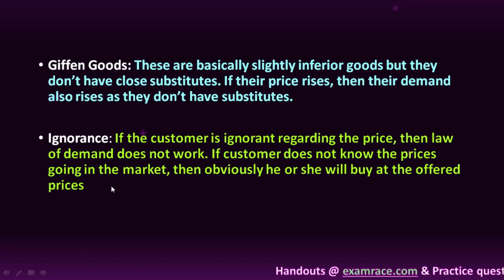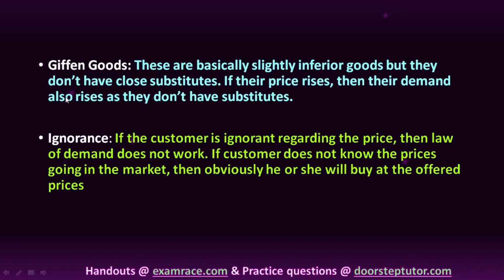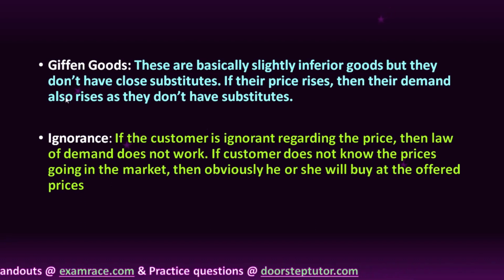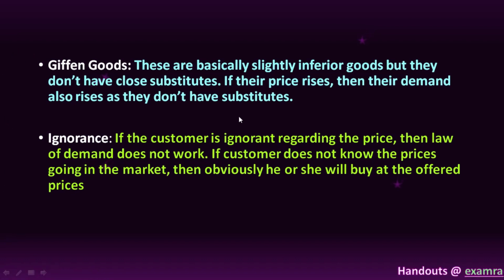There can be many exceptions. Let's say there is a flood or a kind of disaster in the economy; that can also be an exception, because no matter how much the price increases or decreases, people won't buy because they will have a shortage of money.